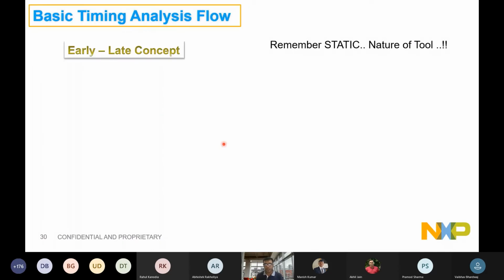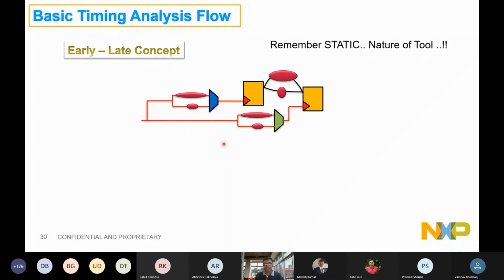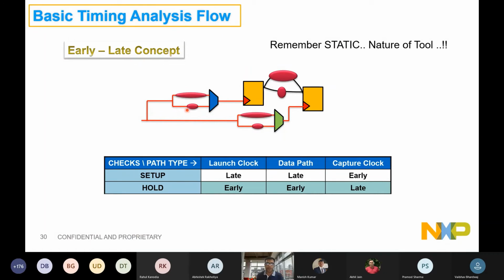Okay, now the important early and late concept in the design. Remember we discussed the static nature of the tool. You will have multiple combinations of delays in your clock path because of muxing, similarly for the capture path, and similarly in the data there will be hundreds of paths between the two flops.